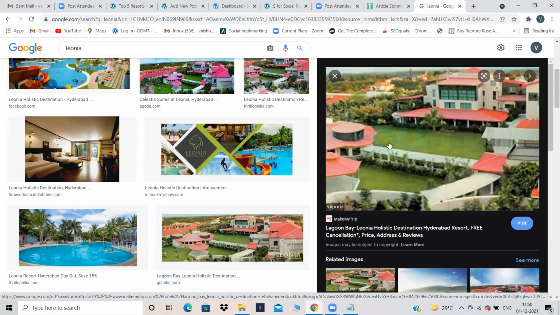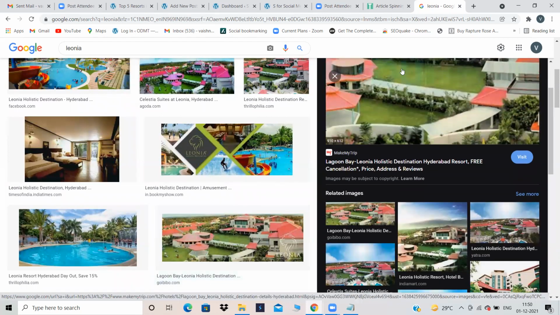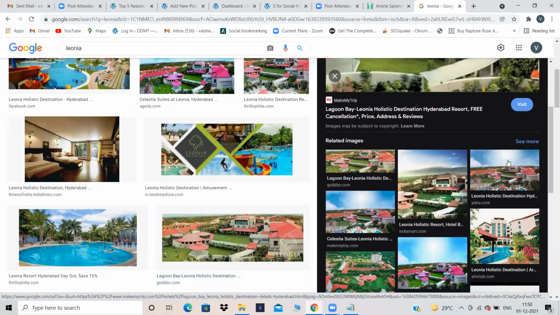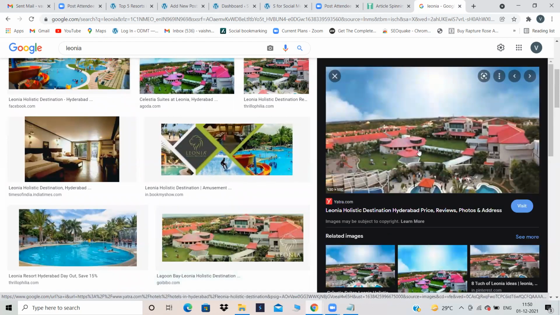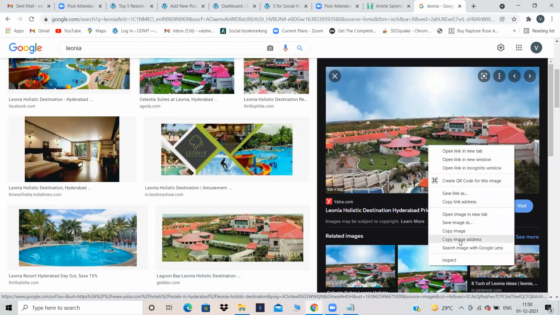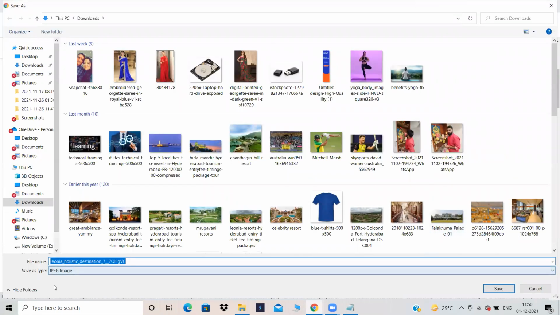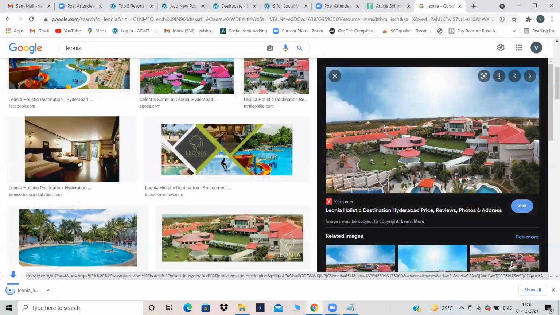Let's see this one. They have a watermark over here, so I'm not taking that also. And yatra.com, save image as, this is a JPEG file. So I can take this file and it will not be converted into a web file. So I have just downloaded this image.